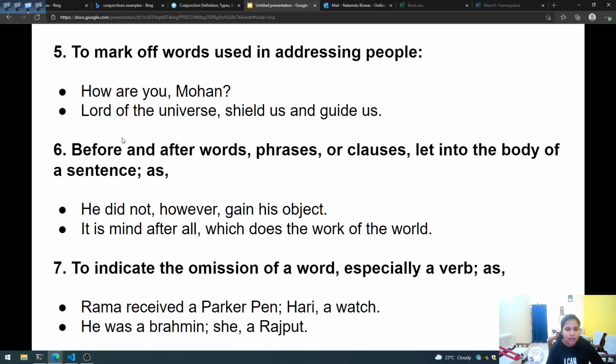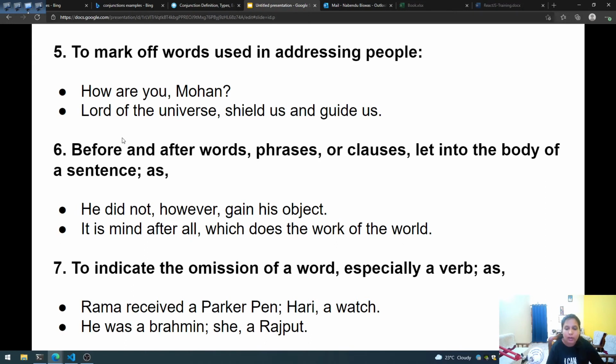It is mind, after all, which does the work of the world. Again, "after all" is the phrase which we are using, and that is why we have used a comma to put a small pause here. It is mind, after all, which does the work of the world.